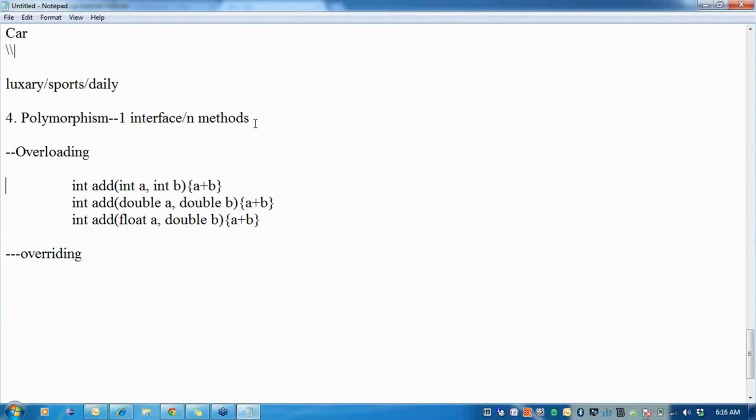Through overloading, it allows me to do this. Whenever I have the same functionality, which is add, I can implement it in one way where I have the same methods but different signatures. Or in overriding, which comes with inheritance only. Only if there is inheritance do I have overriding. And overriding brings that power of inheritance. It tells me that what the parent defined, the child can inherit, but the child can override the behavior.